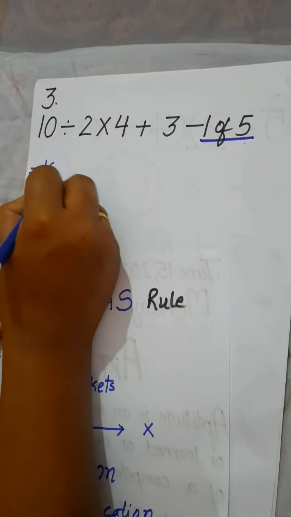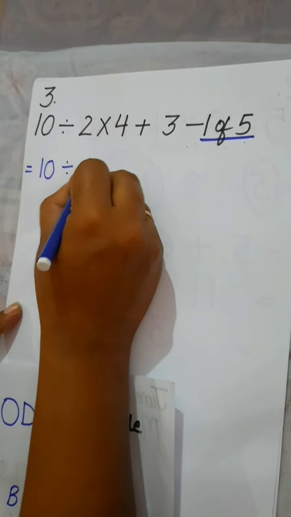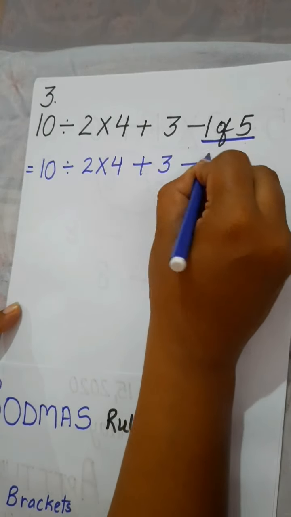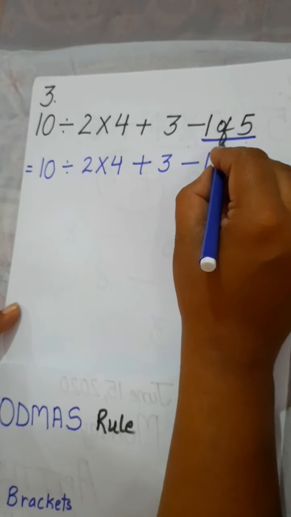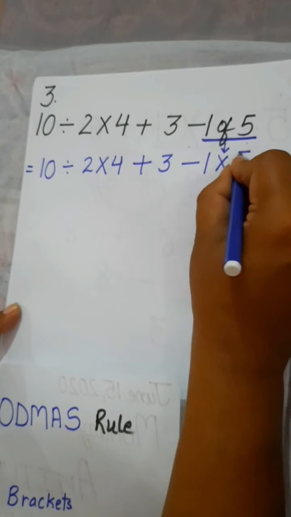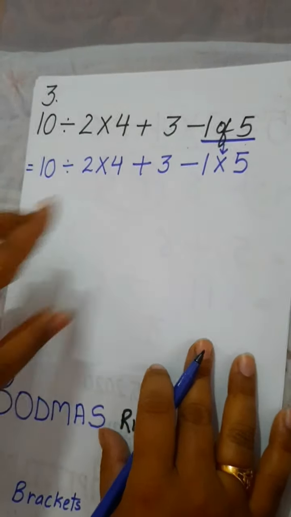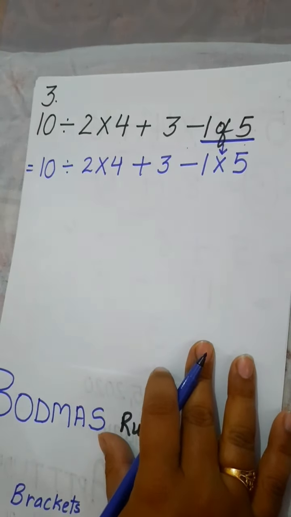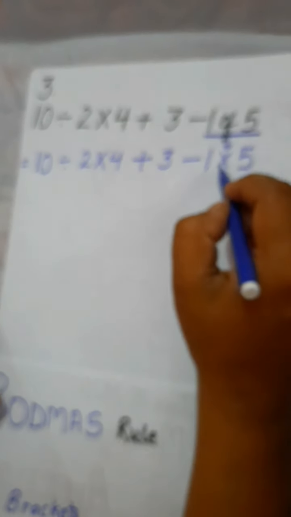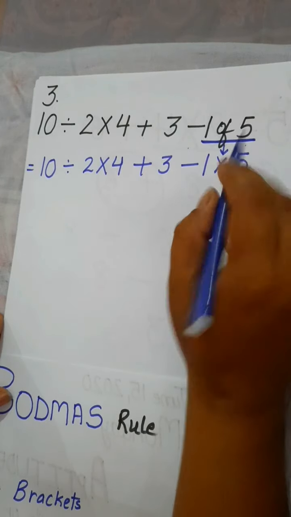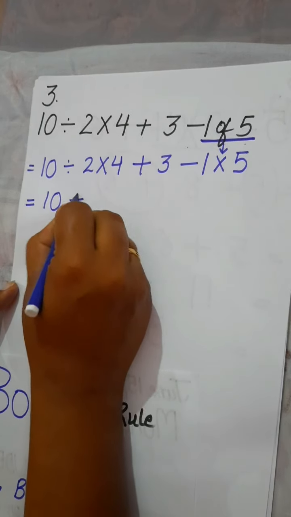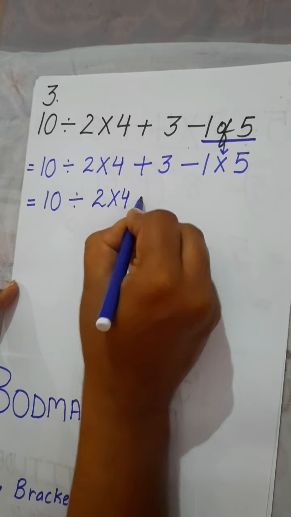So write 10 as it is, divided by 2 multiply by 4 plus 3 minus 1. You have to solve of first. If you have of, then write multiply instead of, then you will get this. Whenever you have to remove of, just put the sign of multiplication. This is the very first step of the BODMAS rule. If you have of, then solve the of first. To solve the of, you have to multiply.